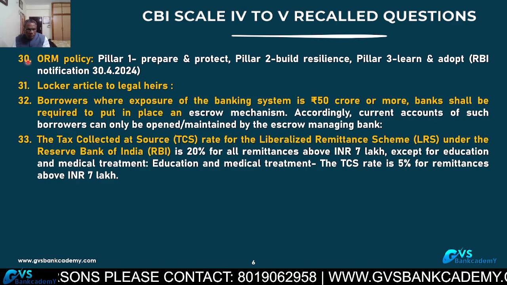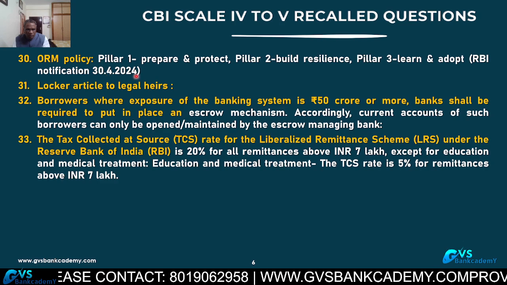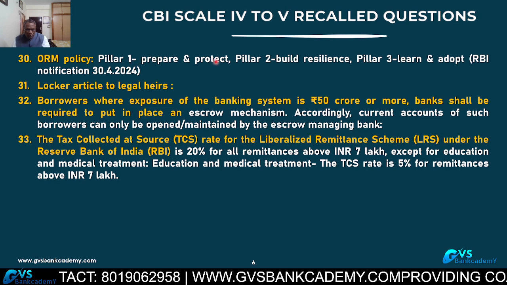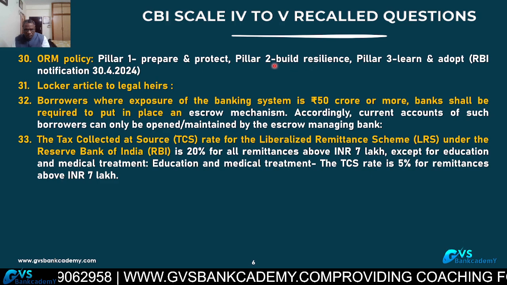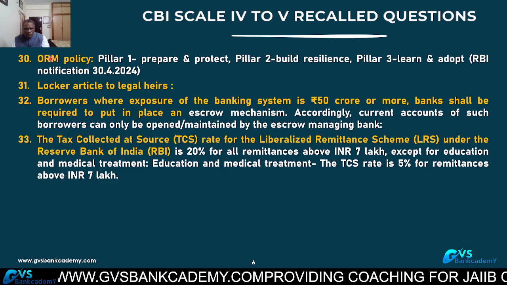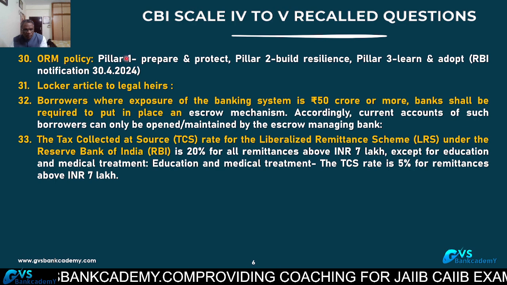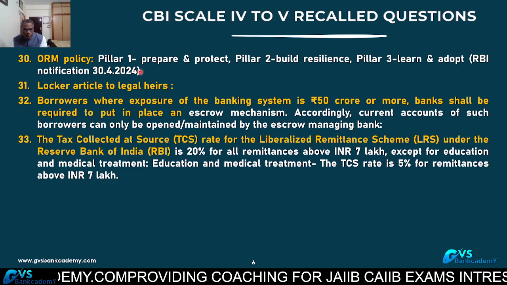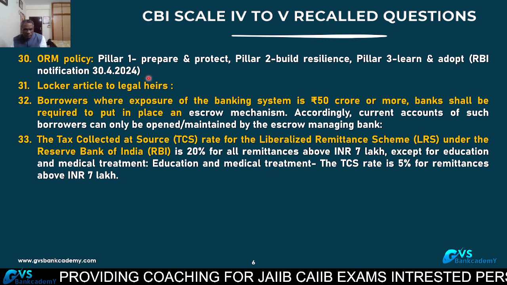Operational risk management policy, question number 30. This is the RBI circular of 30th April 24. There are 3 pillars in this policy. Pillar 1: prepare and protect the bank from operational risk. Pillar 2: build resilience. Pillar 3: first learn, then adapt. This is the ORM, operational risk management policy. Pillar 1, prepare and protect; Pillar 2, build resilience; Pillar 3, learn and adapt. This is a new circular, this is the notification.